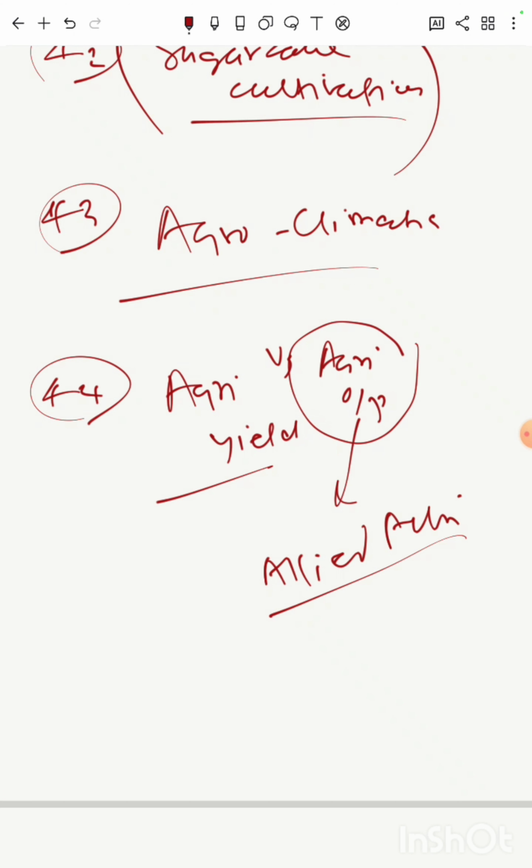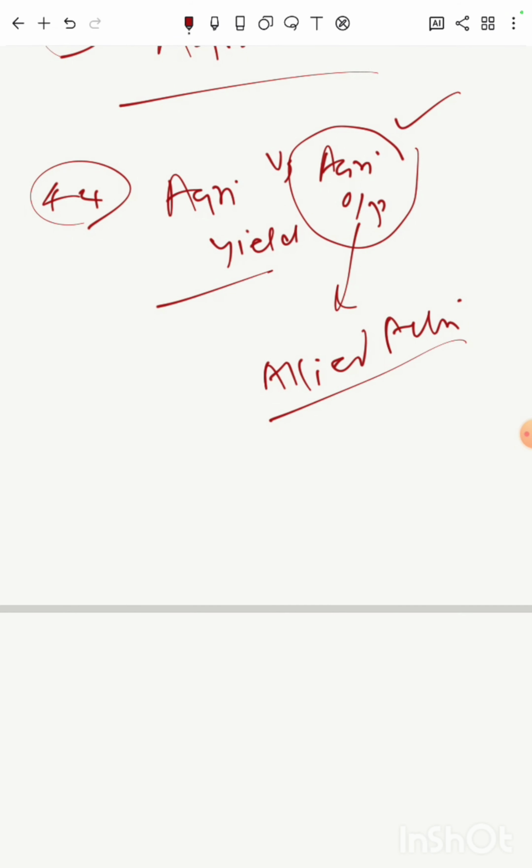So you can distinguish agriculture output from agriculture yield. And when you measure the income of the agriculture sector or farmers, agriculture output will help you realize more income. And this also indicates that farmers should go for more diversified activities. So not only agriculture but allied activities which are related to agriculture, they should go for those more so that they can realize more prices.